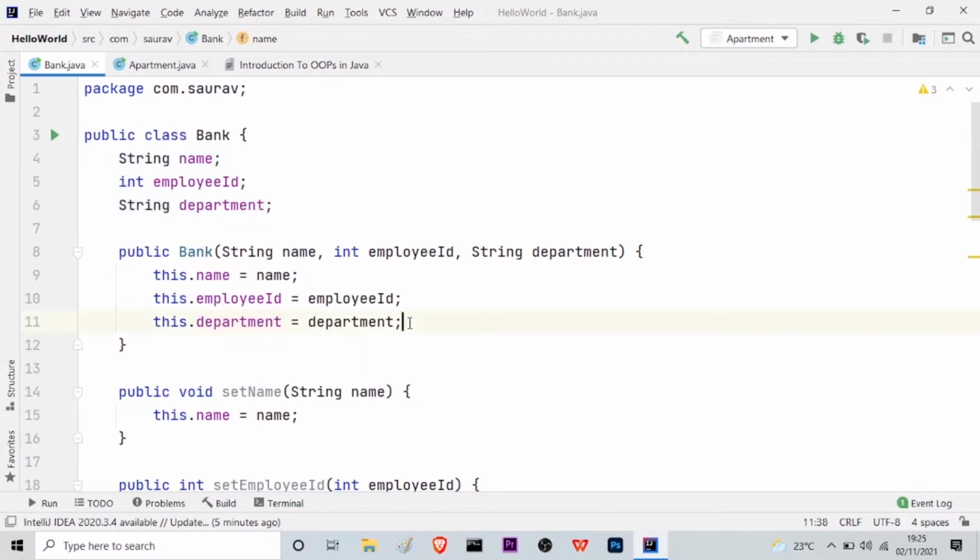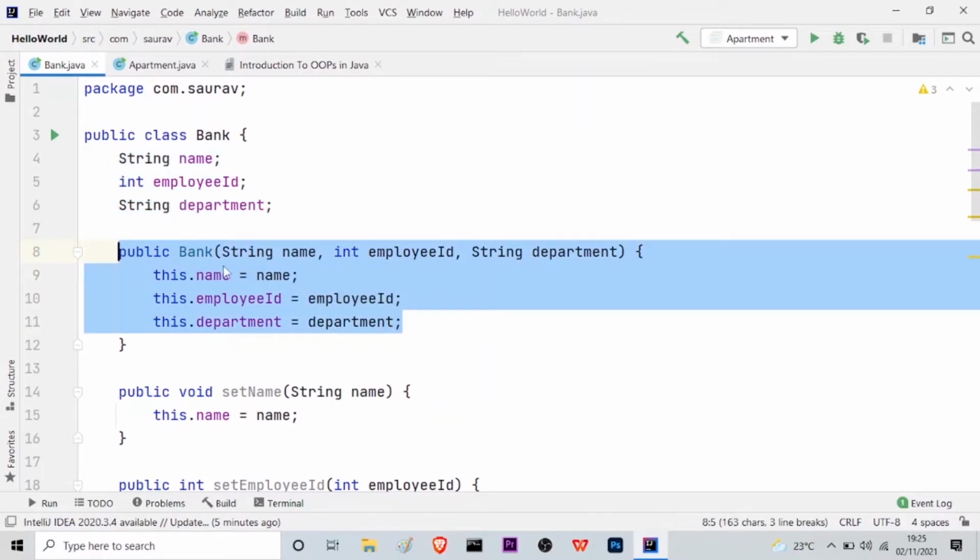Now, let us skip this part right now. I will come to this afterwards because otherwise you will be confused because it has this dot name, this dot employee ID and this dot department. We don't need to worry about that. Now, let me tell you something simple. We have setter methods and getter methods.